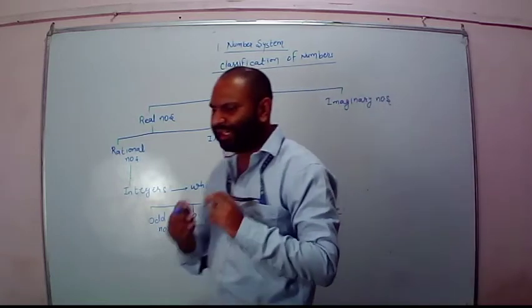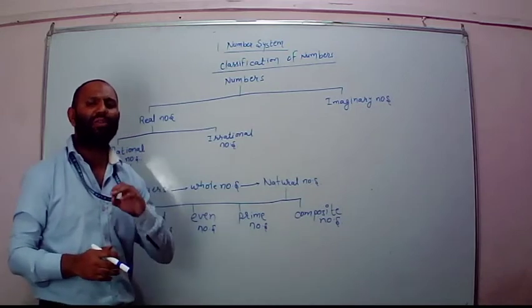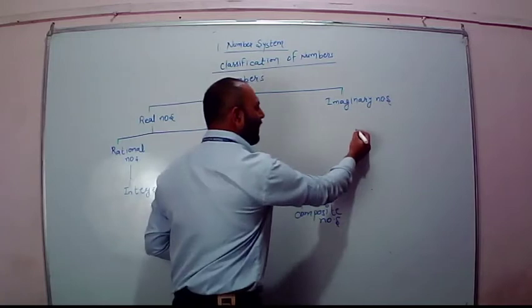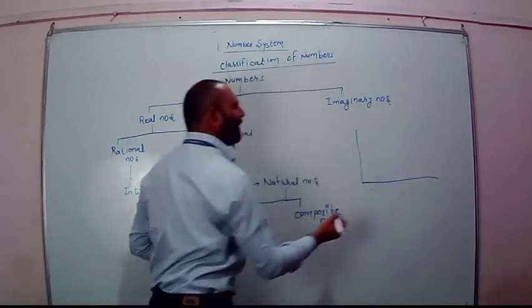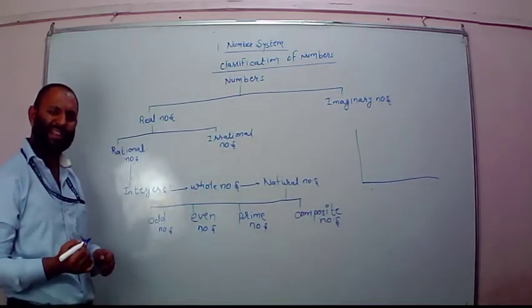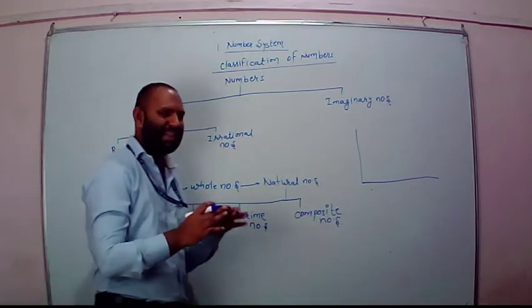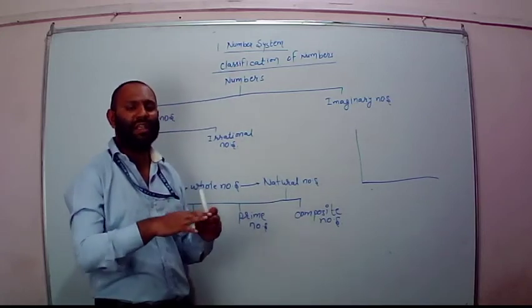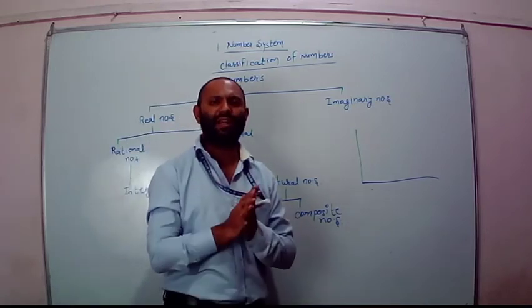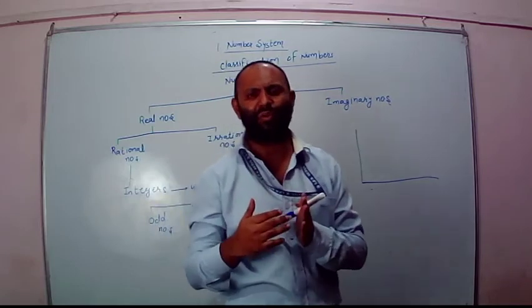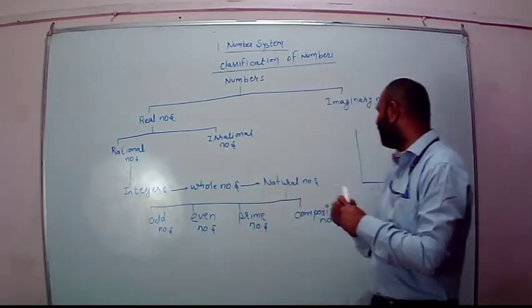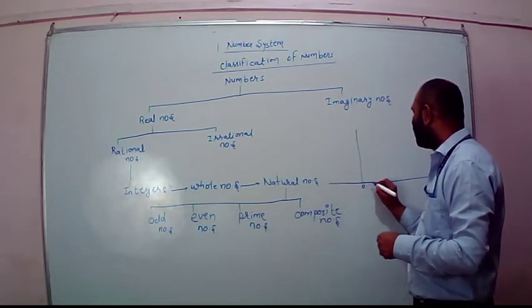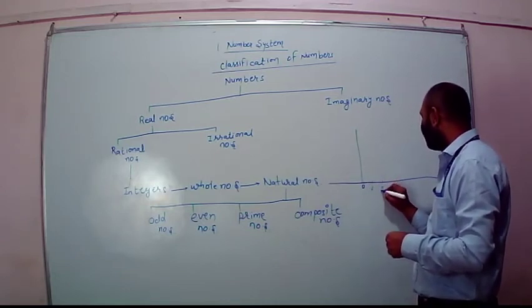So, actually, real numbers are all those numbers that can be represented on the x-axis of your coordinate system.